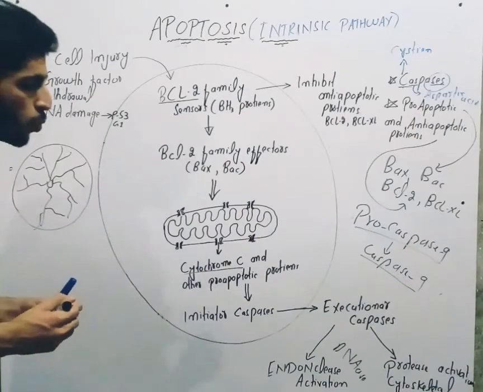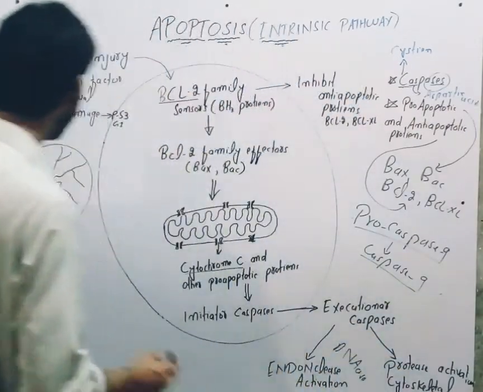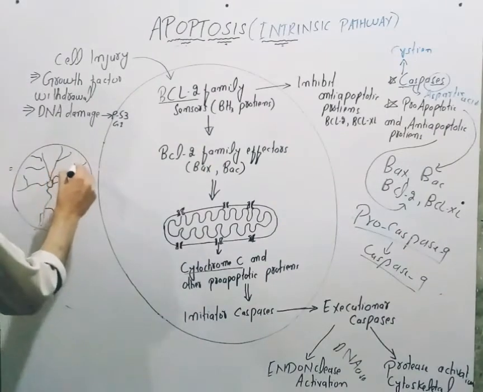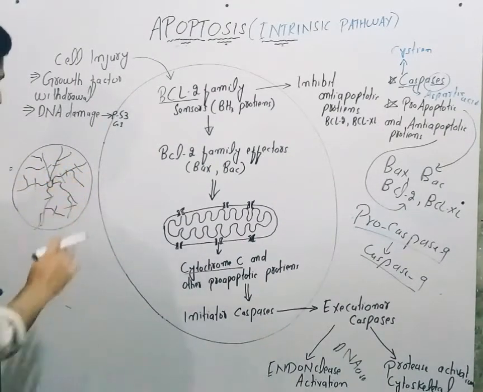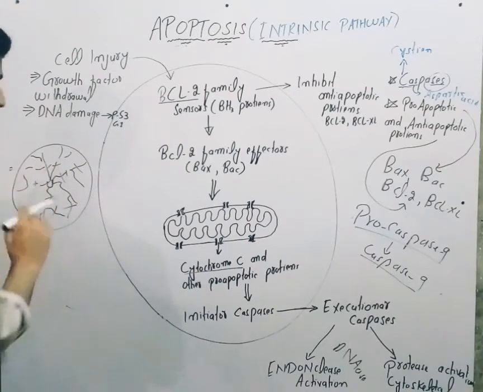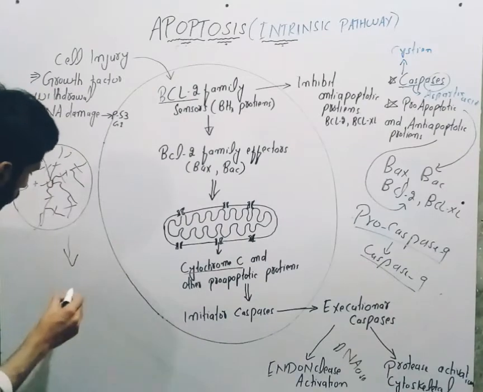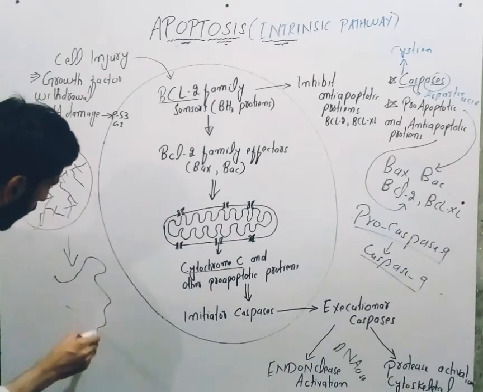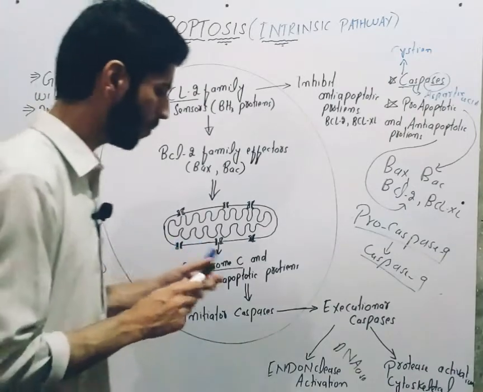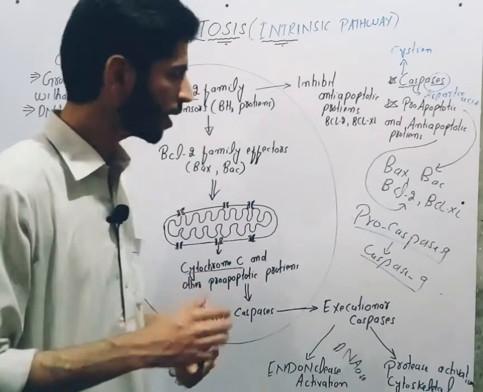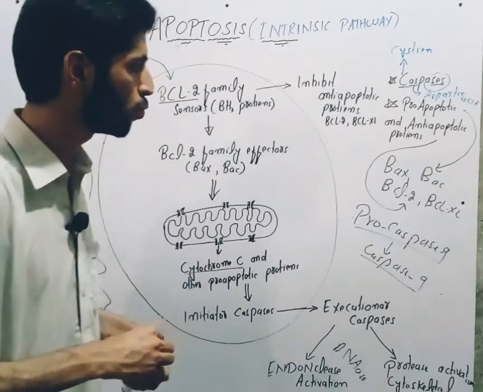If these caspases activate a protease, this protease will come and degrade the cytoskeleton. If the cytoskeleton degrades, the cell structure is disturbed, the cell distorts and shrinks, apoptosis occurs, and ultimately the cell is phagocytosed by macrophages.